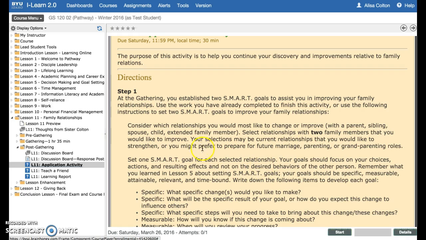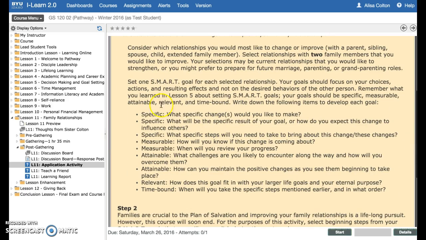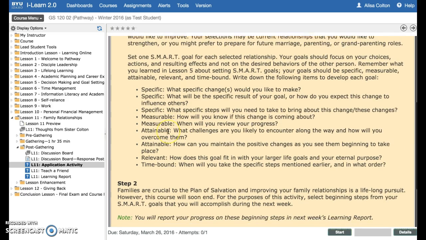And like it says, it could be a current relationship, or you could pick one that prepares you for future marriage, parenting, or grandparenting. So keep that in mind as well. Once you have those two, you're going to set some SMART goals in how you can improve those two relationships, and it will just remind you of what a SMART goal needs to have.